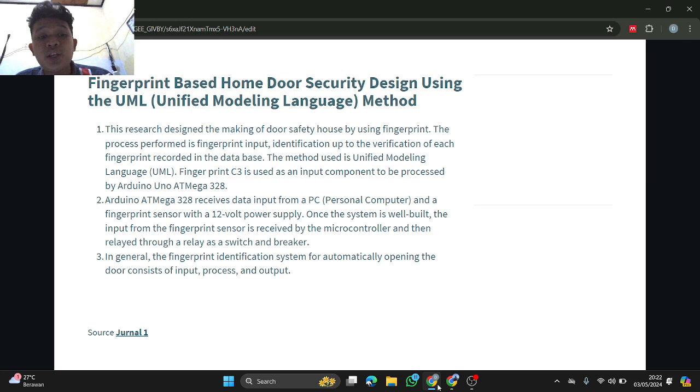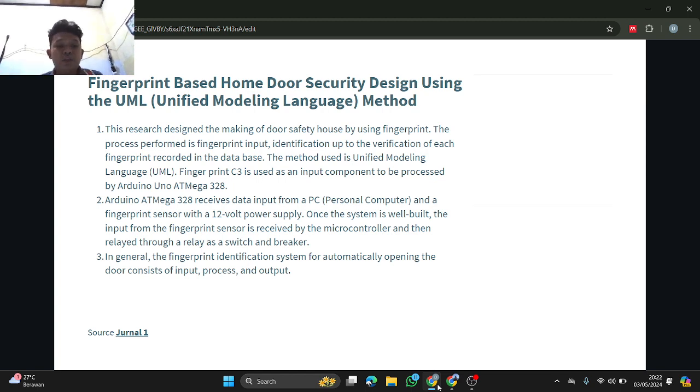Fingerprint R3 is used as an input component to be processed by Arduino Uno ATmega 328. Arduino ATmega 328 receives data input from a personal computer and a fingerprint sensor with a 12-volt power supply. Once the system is well built, the input from the fingerprint sensor is received by the microcontroller and then relayed to a relay, a switch and breaker.